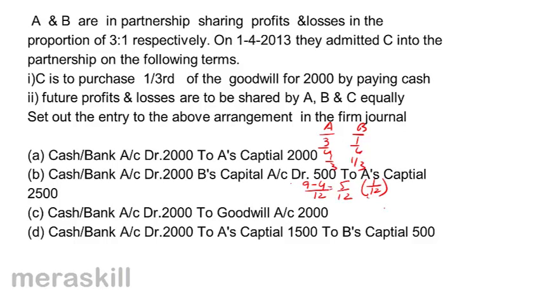of 1/12. Therefore, the accounting entry should be cash account debit 2,000. B stands to gain, therefore B's capital account debit 500 to A's capital account 2,500. This should be the accounting entry. Correct entry: bank account debit 2,000, which is brought in by C. B's capital account is debited because he stands to gain 1/12 and A's capital account is credited by 2,500.